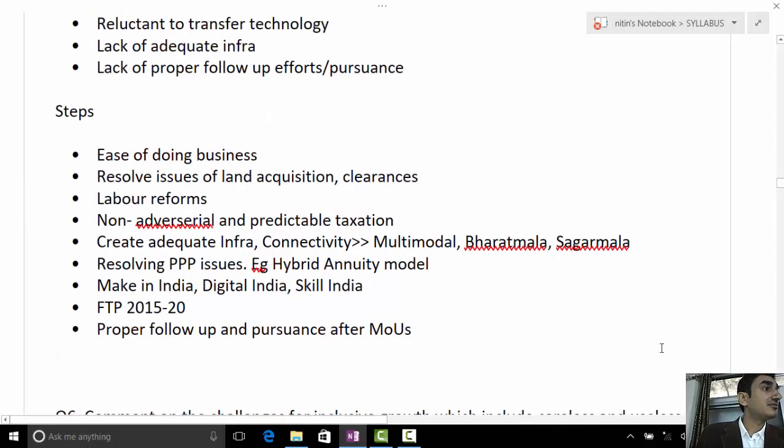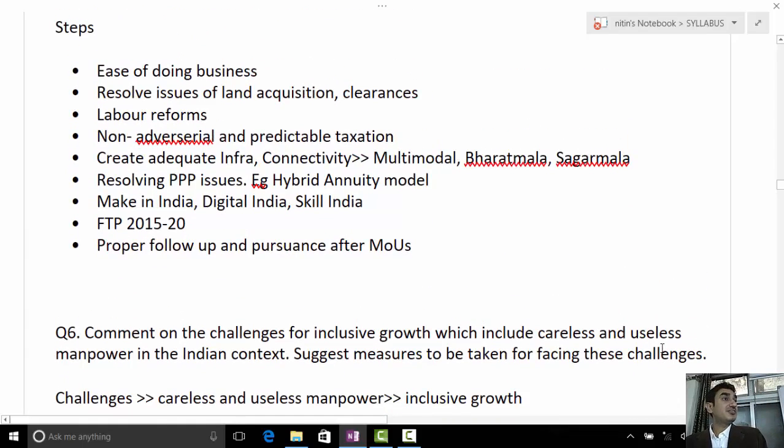Foreign trade policy 2015-20, labor reforms. So these are points you can write in this question. Sir, Kelkar committee report on PPP. Public participation.